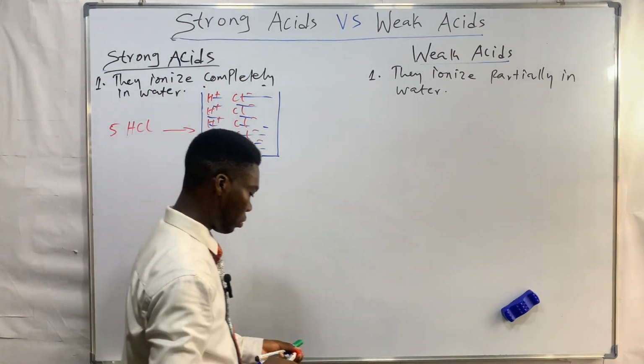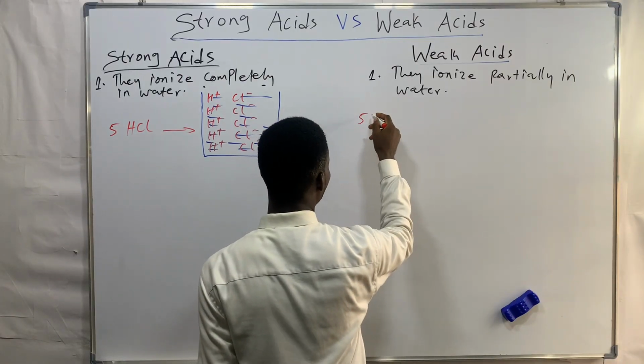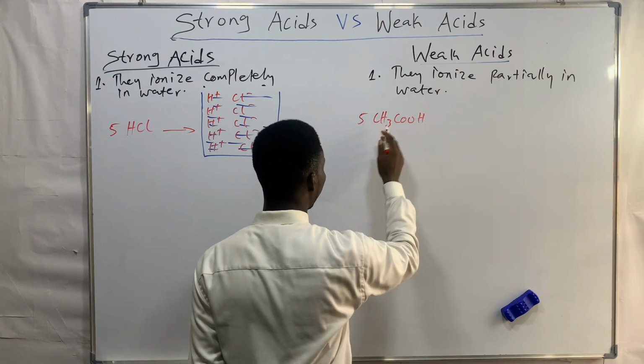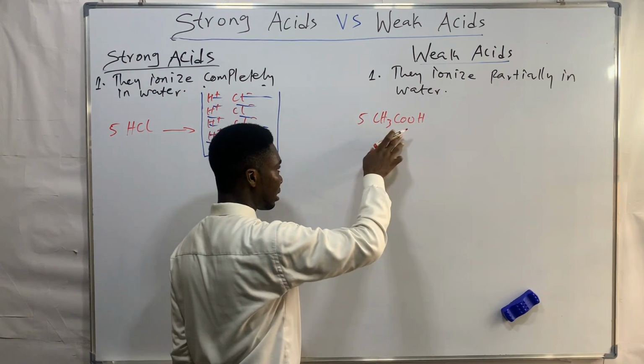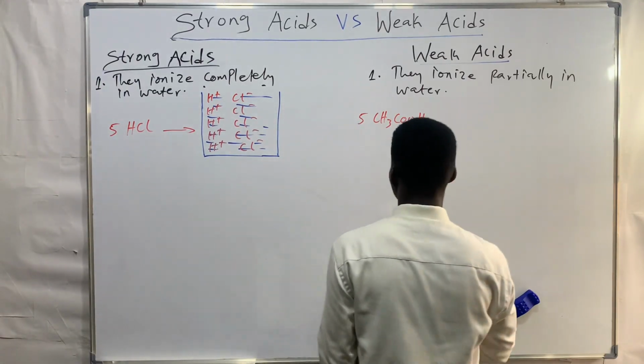So if I take the same 5 moles, let's say acetic acid. Acetic acid is an organic acid. Organic acids are generally weak acids.